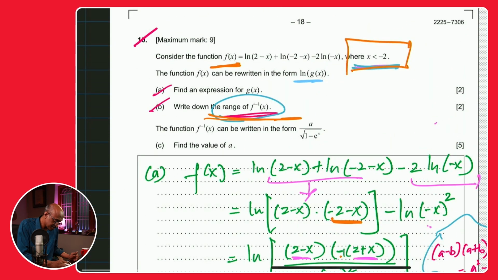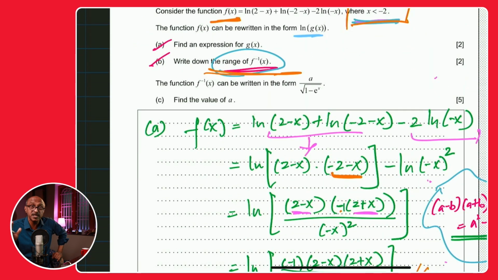And then part C is where the main part of the algebra in this particular question is. Again, this question tends to be so much more algebraic. It says a function f inverse can be written in the form a over under root of 1 minus e to the power of x. Find the value of a. Again, it's fairly algebraic and it's 5 points. My guess is it's going to get a little intense, and my other guess is that this video is going to get really long.